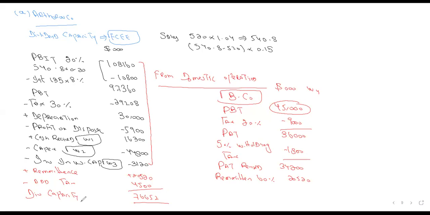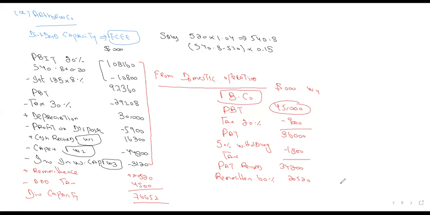45 multiplied by 0.74. How much is the answer? 33.3. There is something wrong. Let me see the question. Hold on.